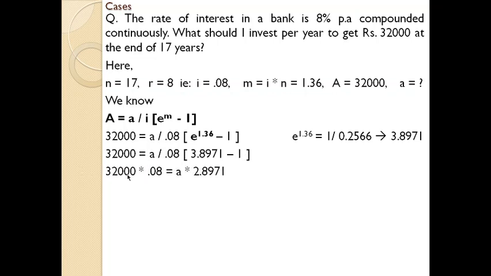You will get 32,000 into 0.08, because I just shifted this known value to the other side. So it will be a into 2.8971, by solving the numbers within the brackets.